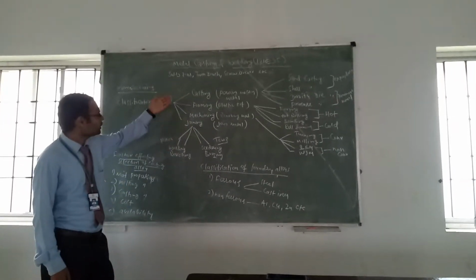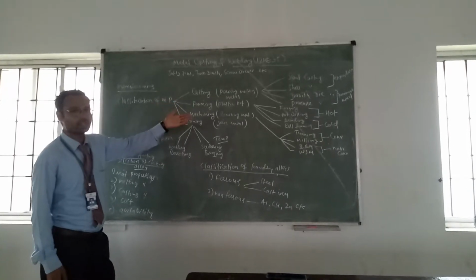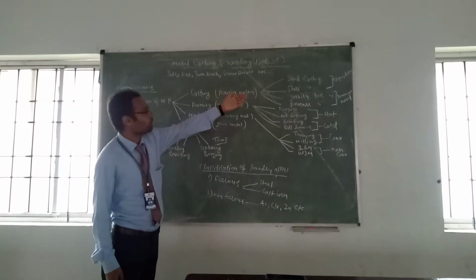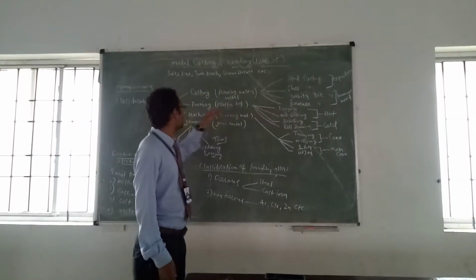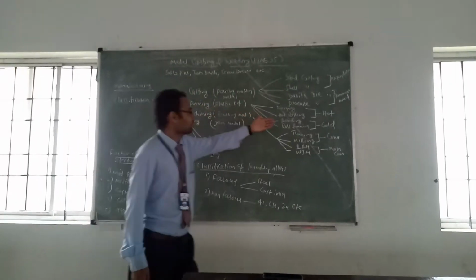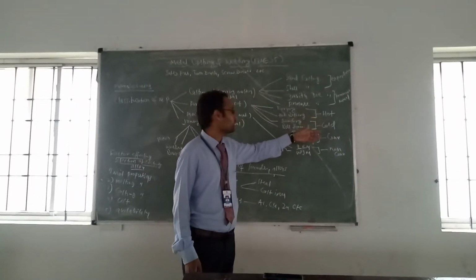Again, these main four processes are classified into different steps. Casting is classified into expendable mold and permanent mold. And forming is also categorized into the hot working process and the cold working process.